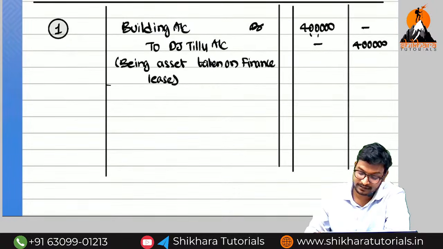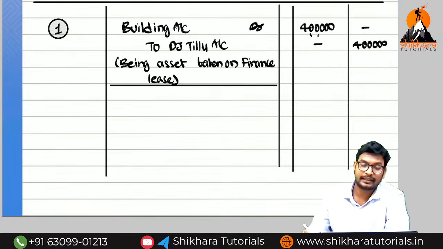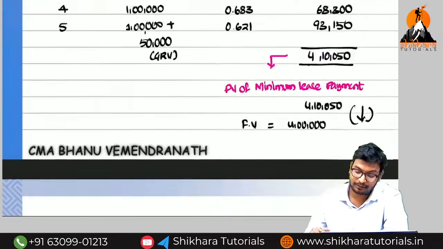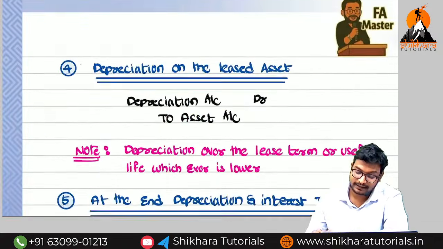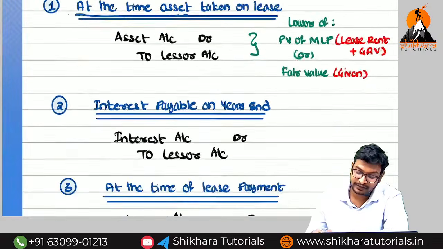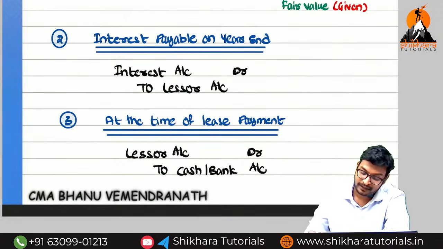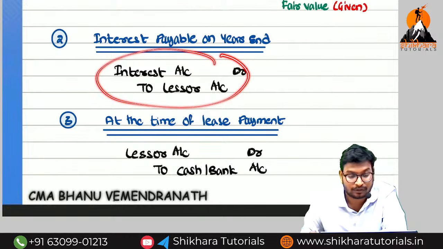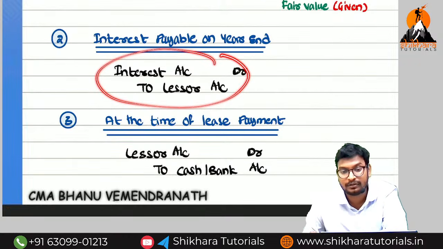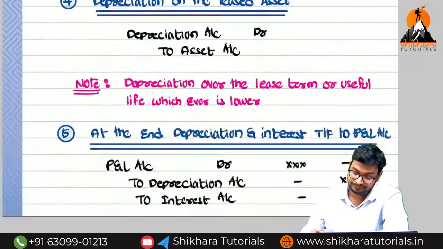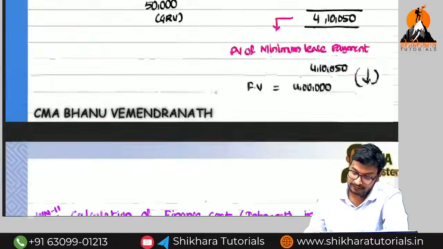So the first entry was completed. What is the second entry we need to write? If you see the above accounting treatment, the second entry is the interest due entry. Interest account debited to lessor account. Now who is the lessor from this point of view? The lessor is called DCTLU. So what is the entry we need to record now?